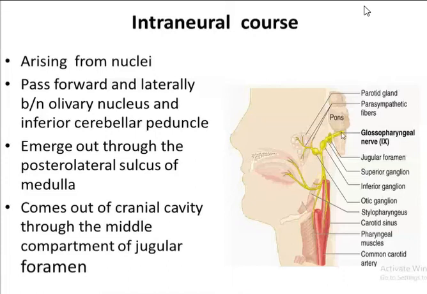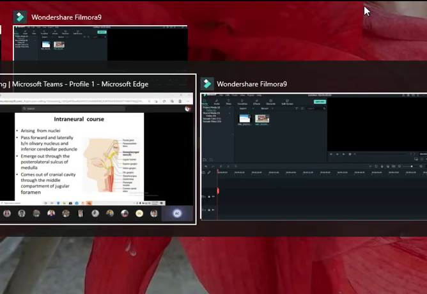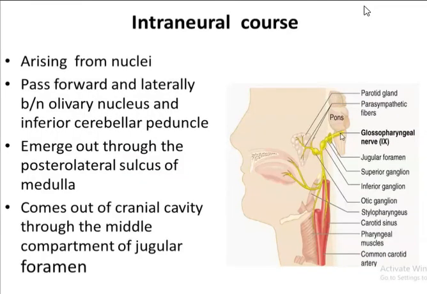So from here it comes out of the cranial cavity through the middle compartment of the jugular foramen, isn't it? So from the posterior compartment, what structure comes out? Or what structure passes through the posterior compartment of the jugular foramen? Which structure, Ms. Kinson?